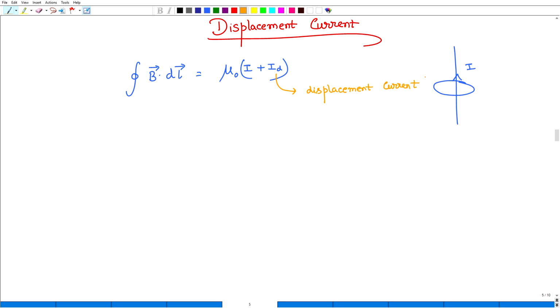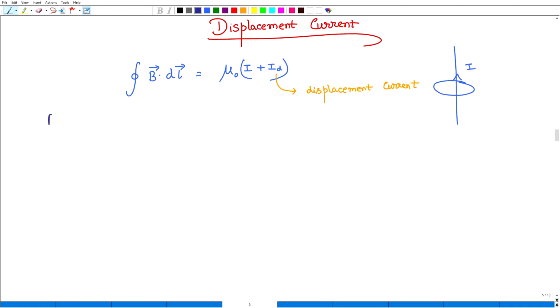So what is the form of this Id? As I said, if we consider an electric field which is changing with respect to time, that means there is an electrical flux which is changing with time. So what is the electrical flux? Electric flux is phi E, and this displacement current is Id equals epsilon naught times d phi E by dt.